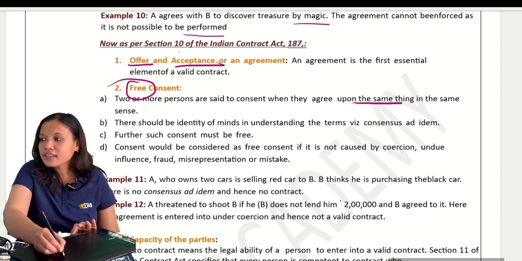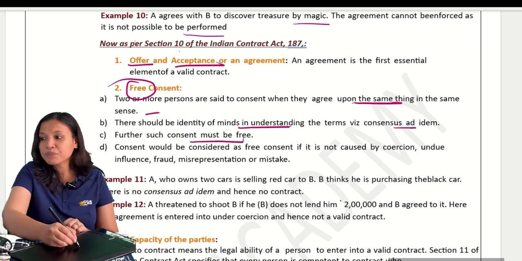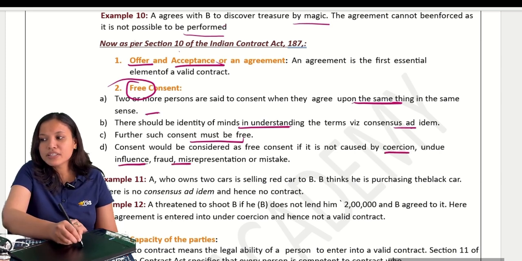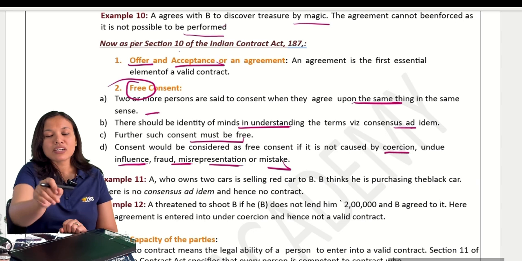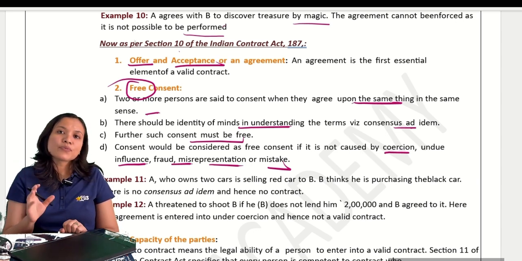So see here, the consent. Consent is agreeing to the same thing in the same sense. There should be identity of minds, consensus ad idem, and such consent must be free. Consent is free when it is not caused by coercion, undue influence, fraud, misrepresentation, or mistake.